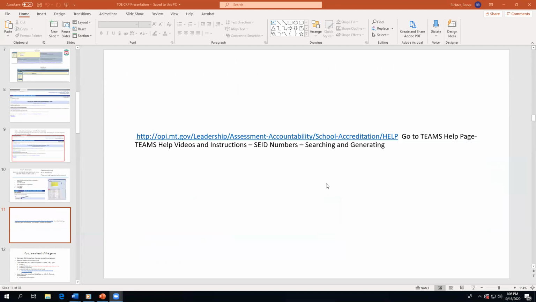On the TEAMS website, out on the OPI website, at this address, Leadership, Assessment, Accountability, School Accreditation, there is the TEAMS Help page. There are help TEAMS videos and instructions, and there's one for SEID number searching and generating. So that is a great place to go look if you have questions on SEID numbers.